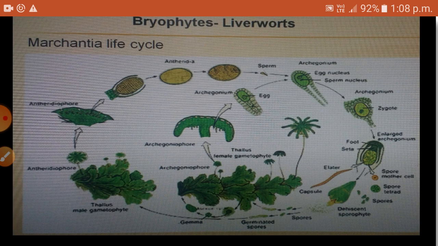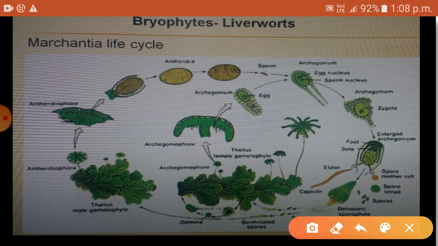In Marchantia, the female gametophyte or thallus has erect umbrella-headed structure called archegoniophore. You can see the image here of female gametophyte and umbrella-headed shape. Archegonium contains the egg cell or the female gamete.